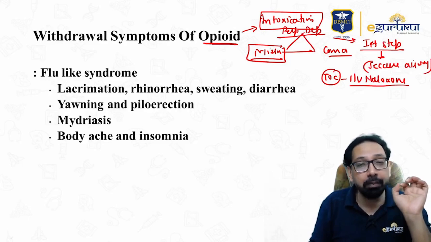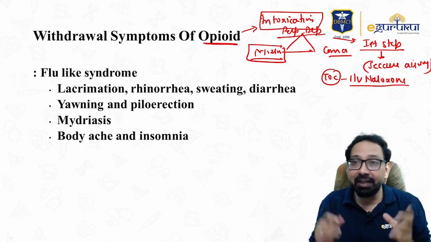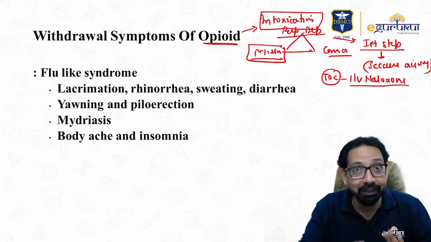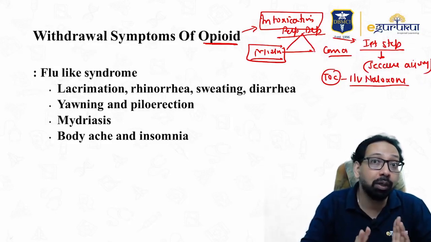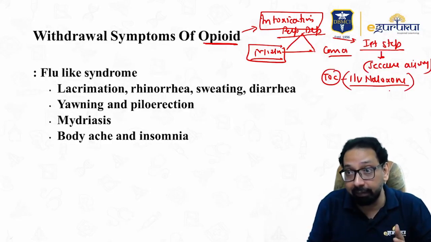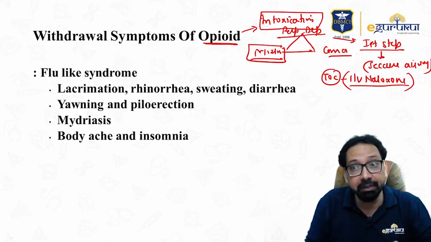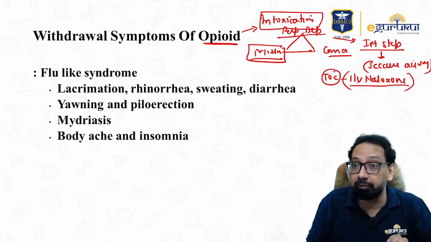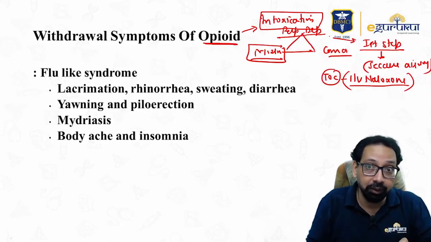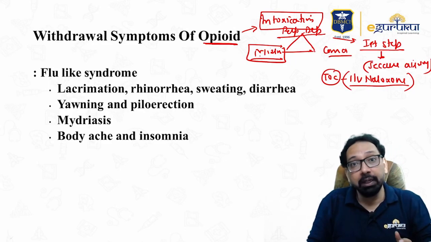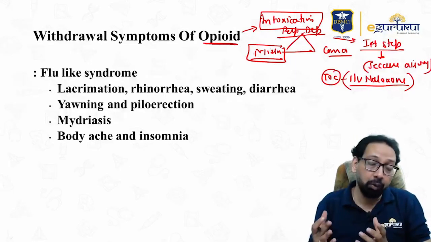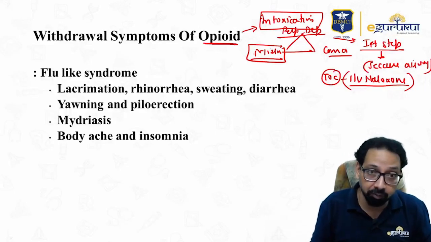So we remember that we immediately inject naloxone. But before injecting naloxone, we secure the airway. So the question was asked most of the time, students remember IV naloxone? No. First step is secure airway, but the treatment of choice remains the same, opioid antagonist, that is IV naloxone. This is opioid intoxication. If opioid is withdrawn, if the patient is taking opioid for a long time, now not taking, withdrawal symptoms would be there.